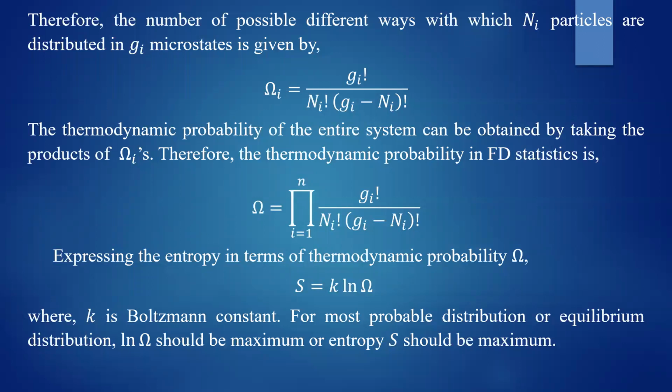The same technique we are using is what you have used for Maxwell-Boltzmann statistics and Bose-Einstein statistics. We have found the thermodynamic probability, then apply it to Boltzmann's theorem. Exactly similar steps are there. If entropy is maximum, then dS must be equal to 0. And dS will give you K into d ln omega must be equal to 0, where K is the Boltzmann constant, which is a constant. Therefore, it will be out of the derivative operator. Now we have omega. You take ln of omega, then take the derivative of ln of omega. That should be equal to 0. Equate it.